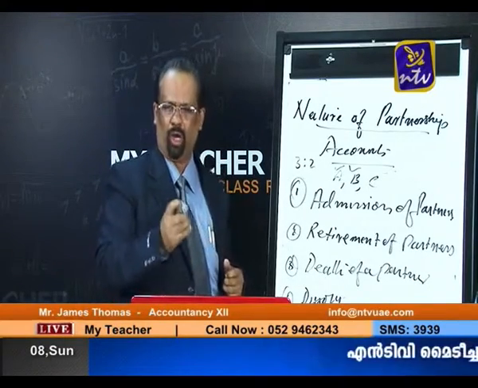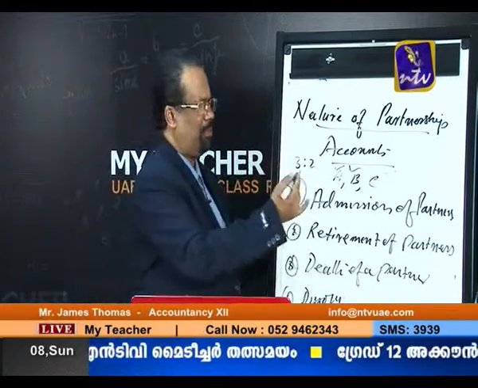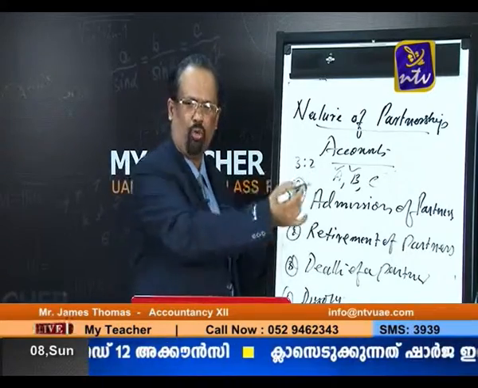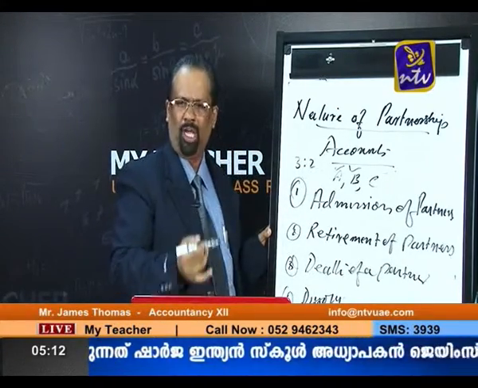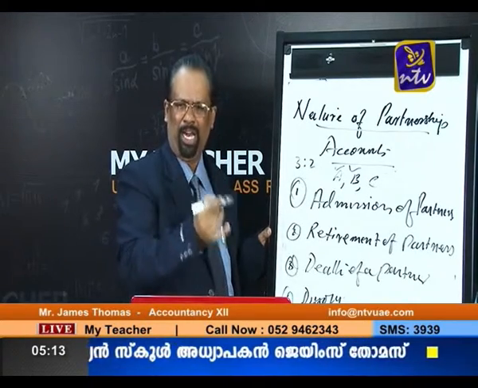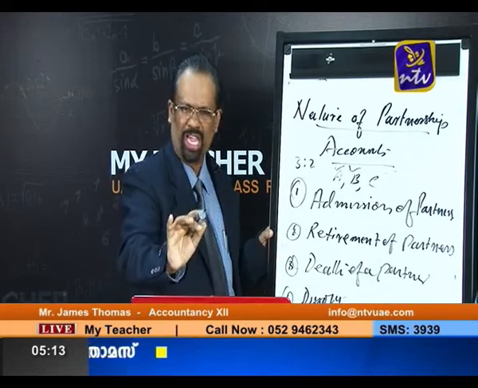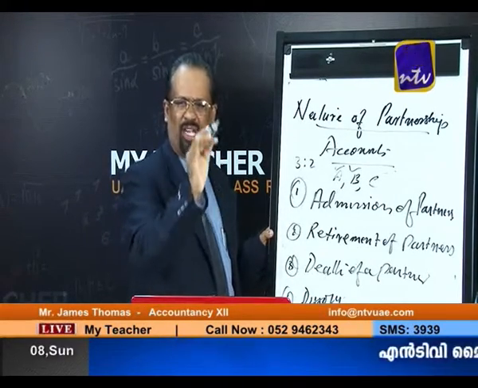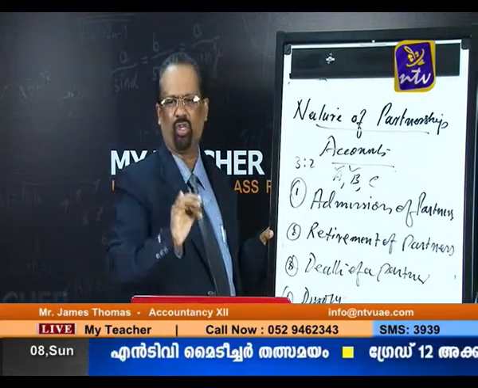See, what are the problems faced by the existing partners, in our example A and B? A and B are going to appoint a new partner C. So A and B are facing a lot of problems. The adjustments made by the old partners: adjustment number 1, they want to change the ratios. They want to sacrifice their profit for the new partner. So that means they want to change their ratios, number 1.